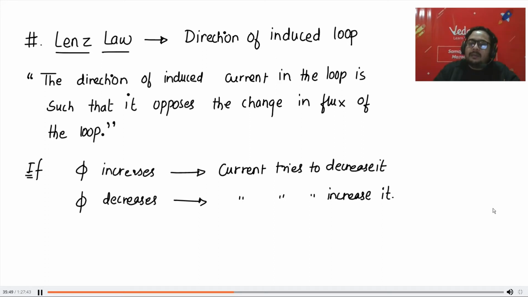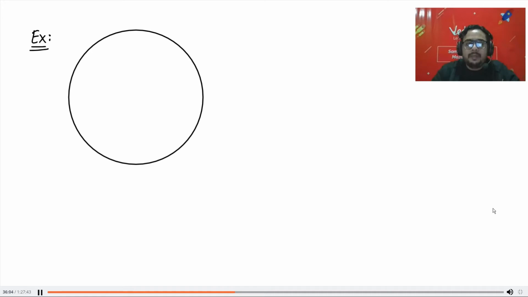So you have to do the opposite. Basically, you have to do the opposite of what is happening. This will be better understood if I take one example. Let me take one example, and you'll understand it better. So let's say I have a loop like this, and the magnetic field is into the plane. This is your magnetic field and it is inside.